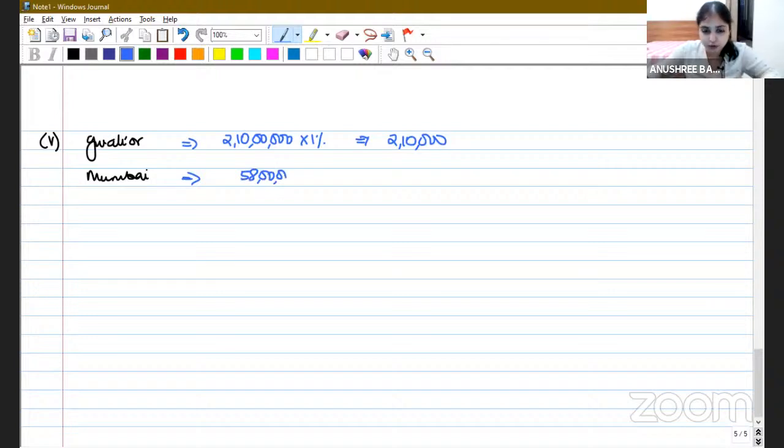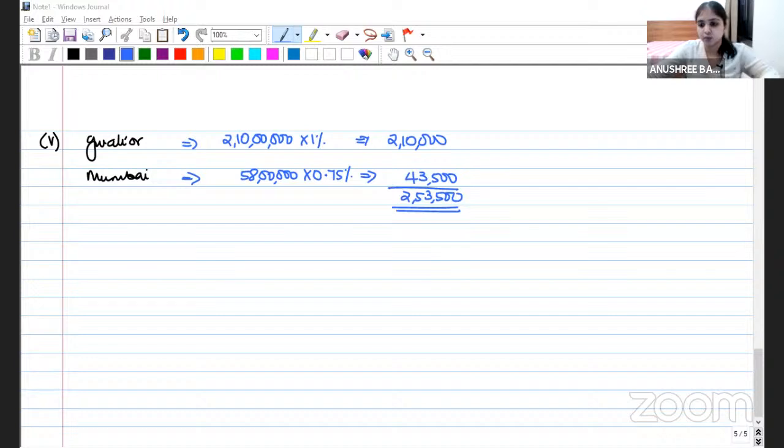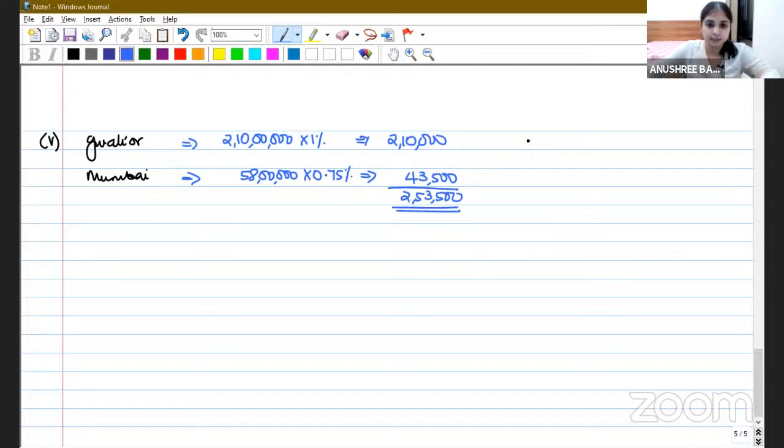58 lakhs, which is the full value consideration, into 0.75%. And how much does this work out to? 43,500. Right? So what is the total TDS that would have been deducted? 2,53,500. This is what your answer would be. Are we all clear with this? Yes. So total tax that would have been deducted would be 2,53,500.